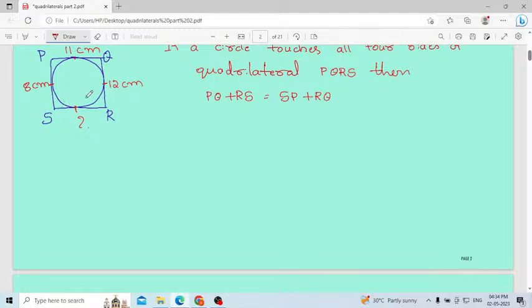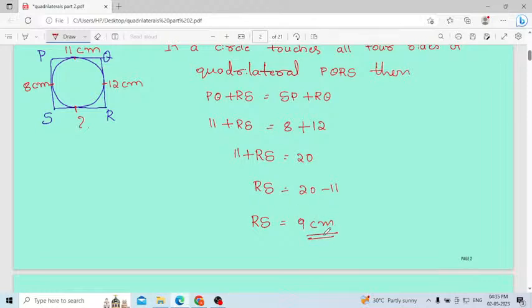Then you know the value of PQ, 11. You have to calculate the value of RS or SR, write it as it is. Then SP, what is the value? 8 centimeter. Then RQ, what is the value? 12. Then 11 plus RS equals 8 plus 12, which is 20. Then RS is 20 minus 11. Then what is the length of RS? It will be 9 centimeter.